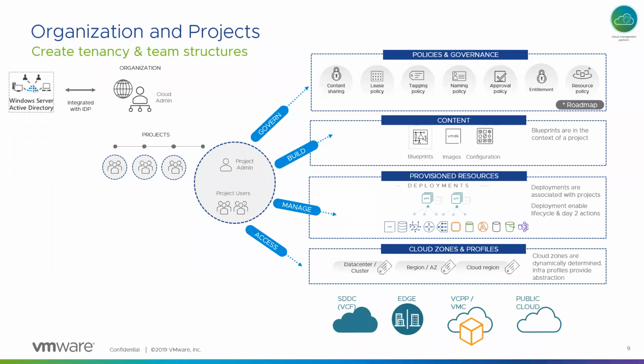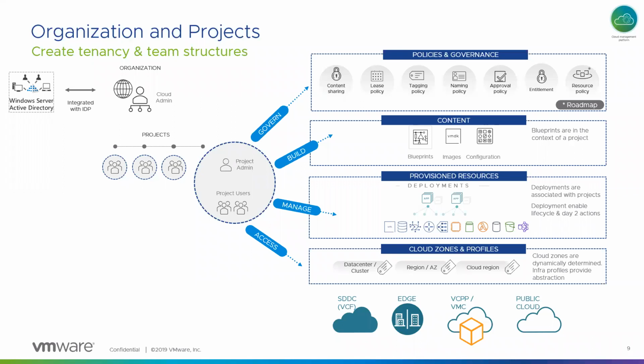On the right hand side is how you can do abstraction on the infrastructure and expose infrastructure in a very governed fashion to each of your projects. The basic infrastructure, whether it's on-prem or in cloud, is broken down into several constructs called cloud accounts, which correspond to a VMware vCenter or an availability zone.